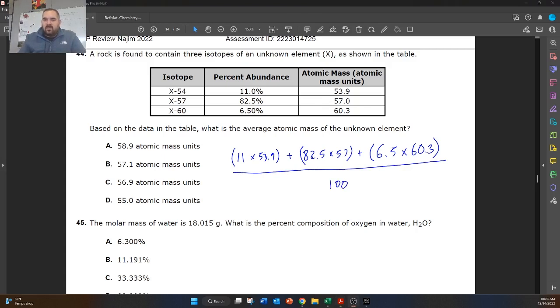All right, so after plugging this one into my calculator, what I got was 56.87, and that's just going to round up to 56.9, so C was the correct answer choice. Let's go ahead and move on.